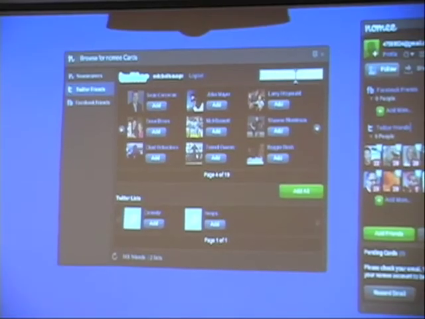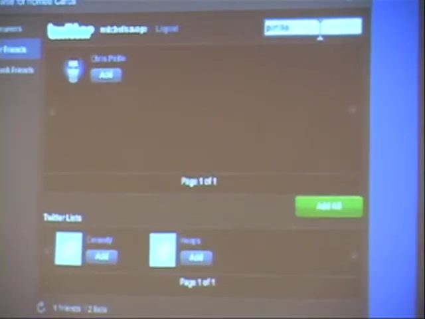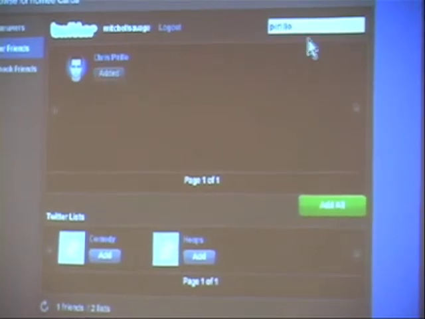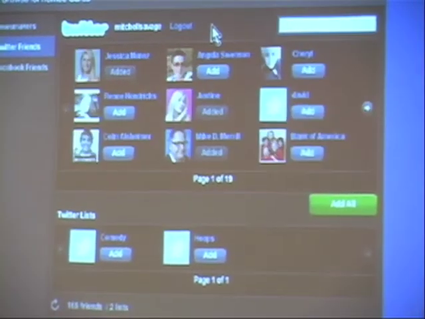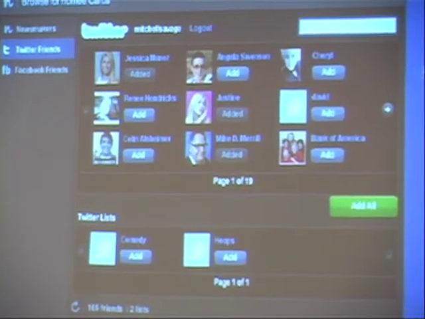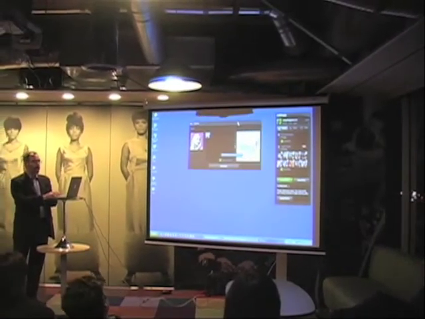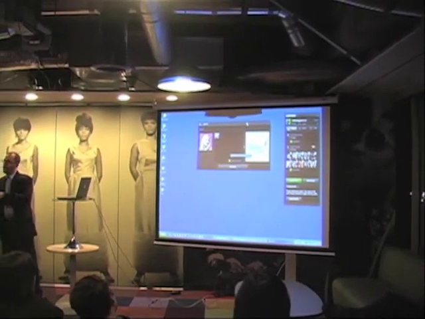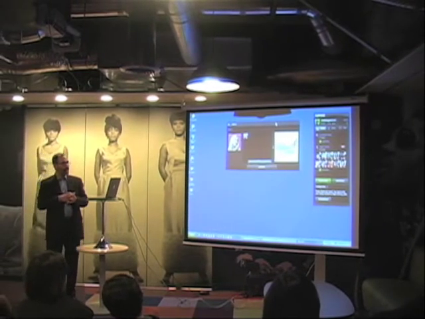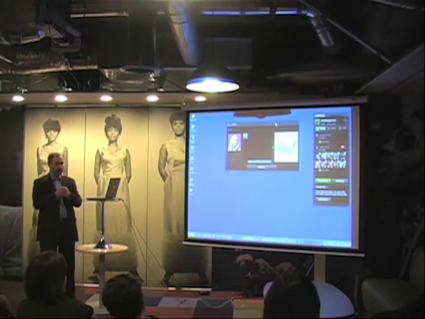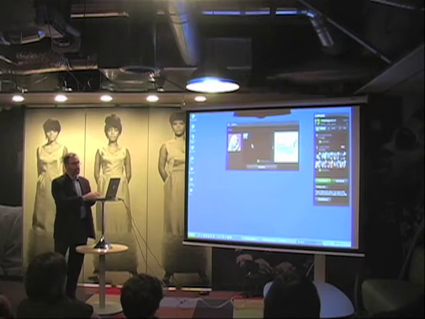And I can also search as well. And it will say, yeah, I knew I followed Chris, and so instead of scrolling to him, I can bring him up that way. I've got a few people appearing over here in my Nomee dashboard. Now, you'll notice some red bubbles are coming up, and that's an alert. It tells me that if I open this card, the card is the basic unit in Nomee, and this is a card I created just now on iJustine by pulling her in from my Twitter fellowship. Now, it tells me that she has tweeted 20 times since the last time I checked her out.